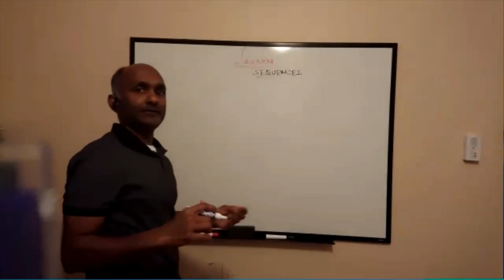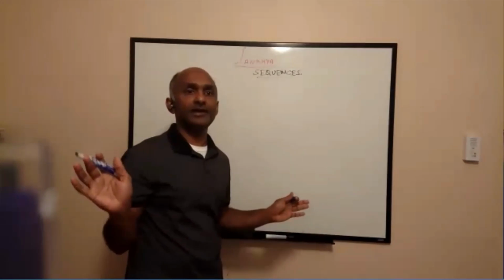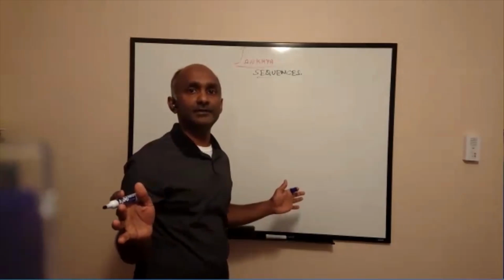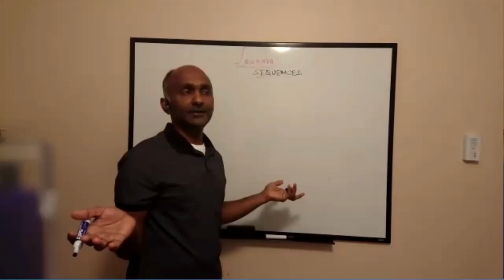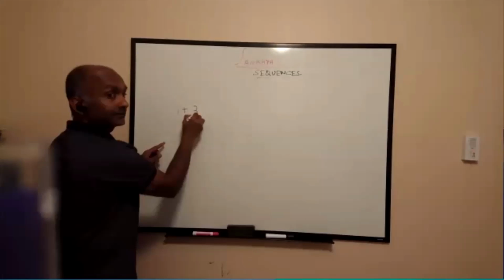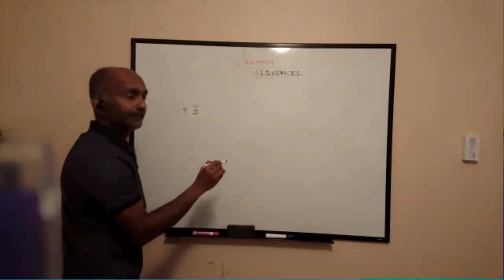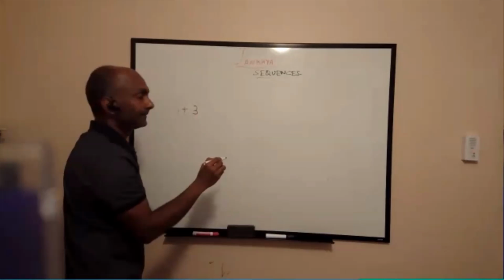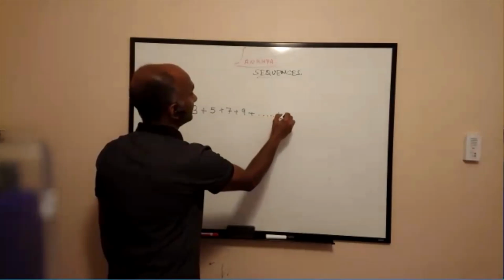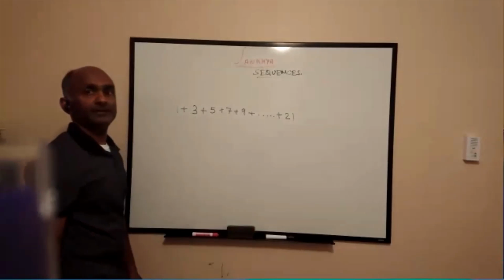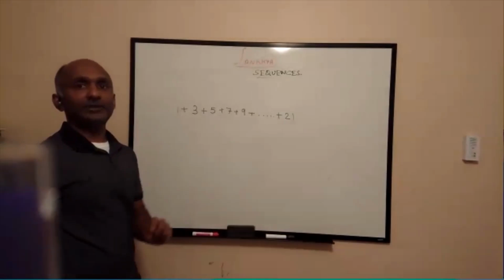Now, if someone asks you what is the sum of first 19 odd numbers, you know what the sum is. But if someone asks you what is the sum of 1 plus 3 plus 5 plus 7 plus 9 up to 21, now there are two ways you can solve this.